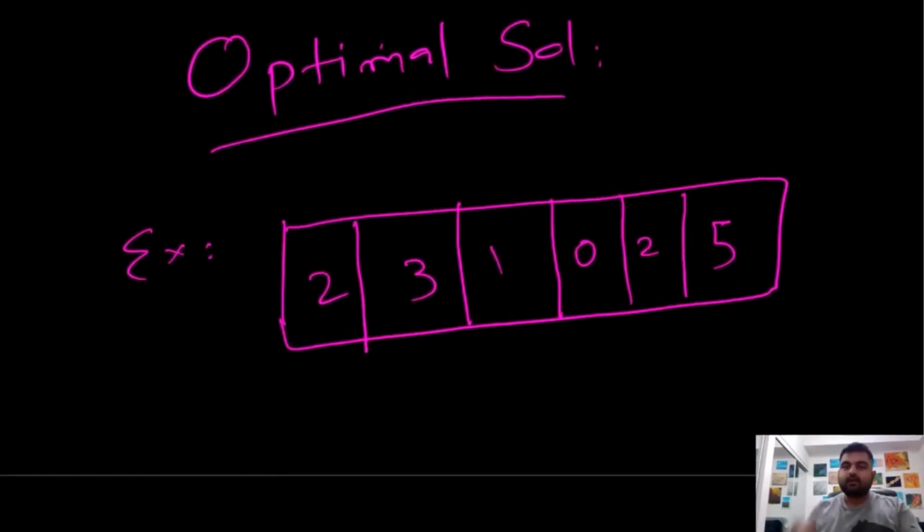Okay, and this optimal solution is actually based on the dynamic programming solution that we just saw. In dynamic programming, we are creating an additional DP array, and we are storing whether we can reach this last element or not. But what if, suppose from this position we found out that yes, we are able to reach this last position?